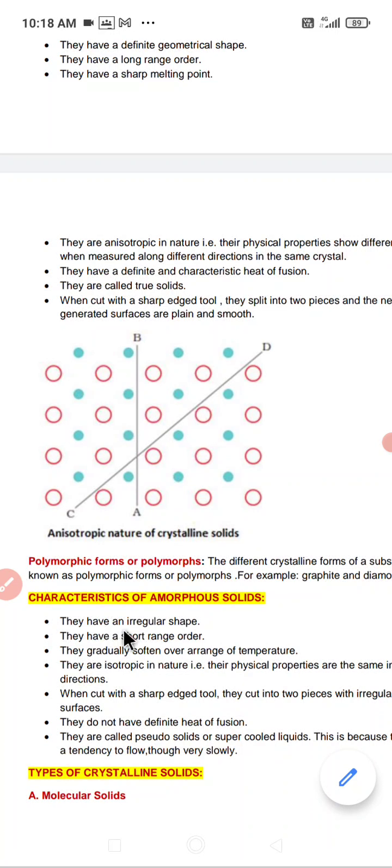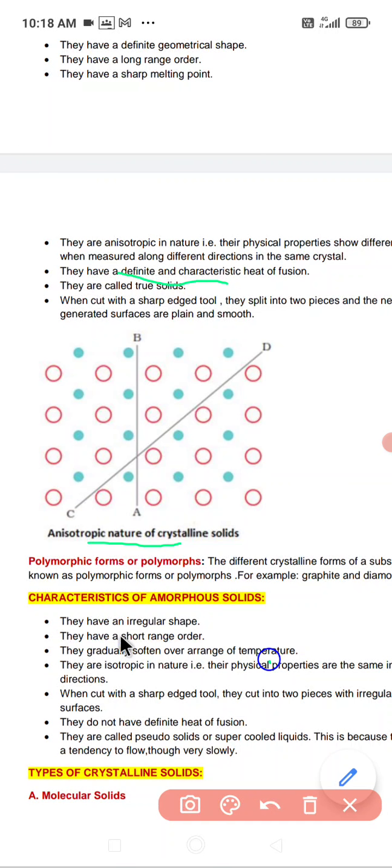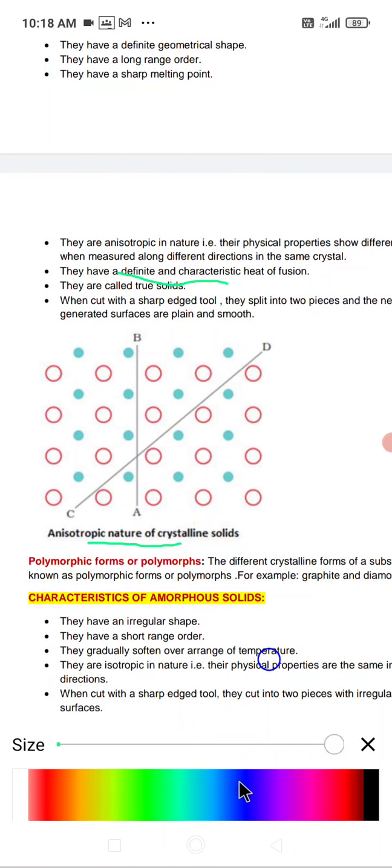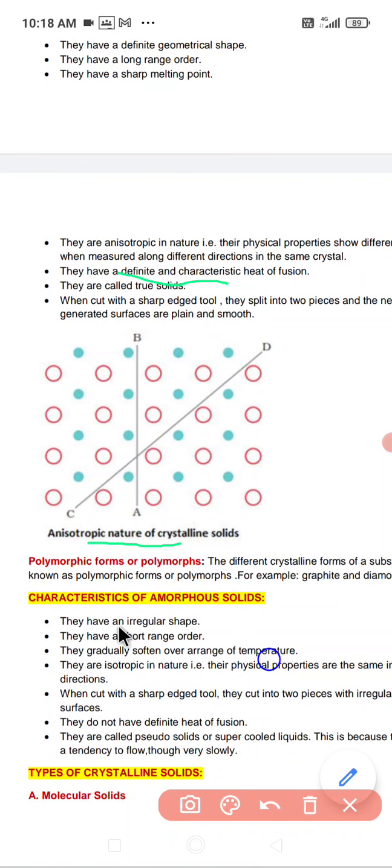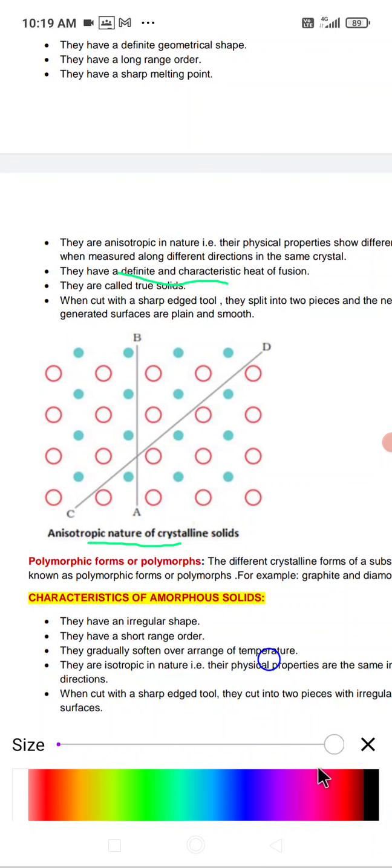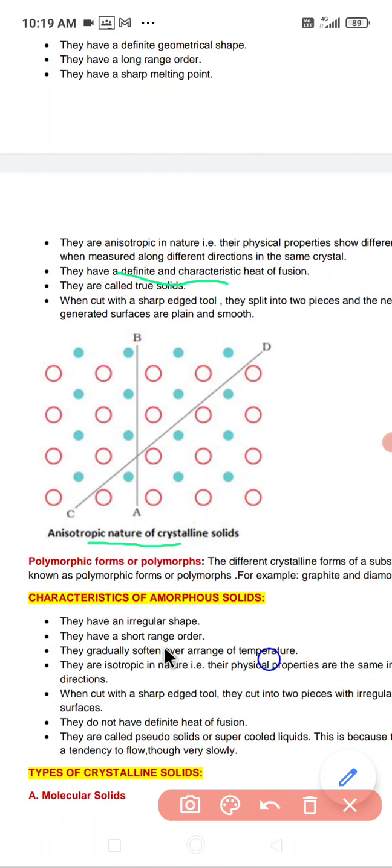They have an irregular shape. As you could see, their shape is irregular. Next, they have a short range order. What is the meaning of short range order? That is, the order in which they are arranged is a much shorter range order.